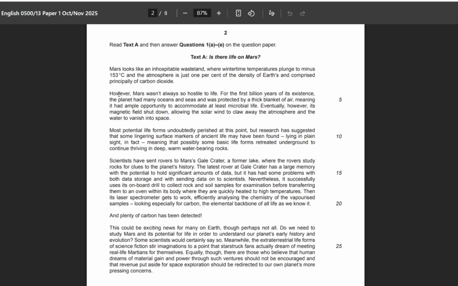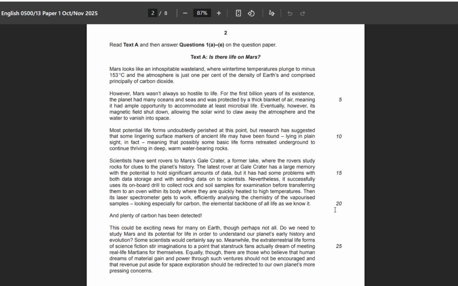And then do we have any other word? Second one is fine. Third one, let's find out any difficult word here. It's again fine, some lingering surface markers. I think it's easy for you. From here, it's again easy.